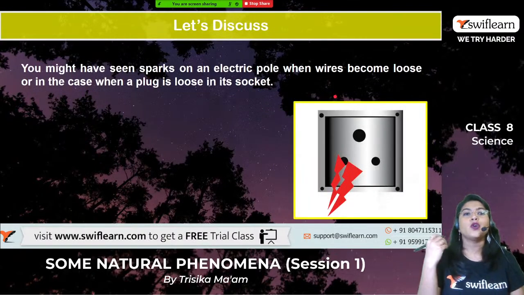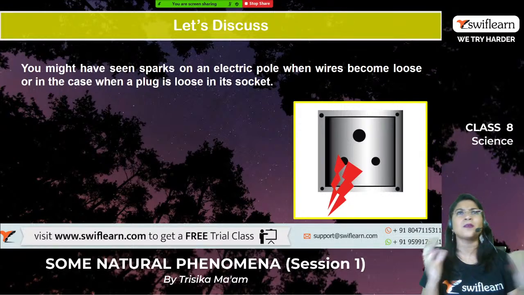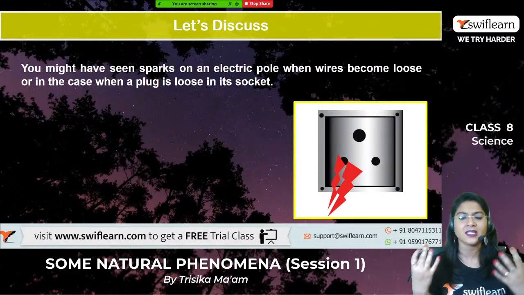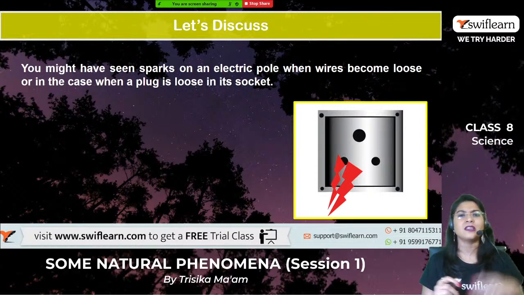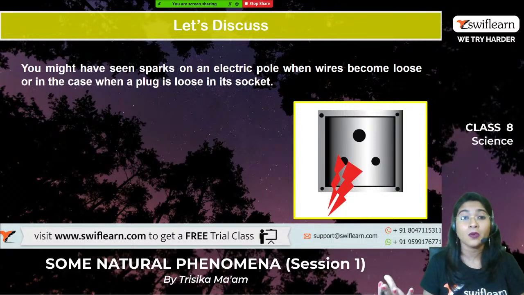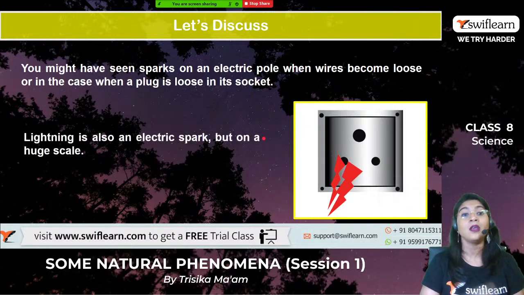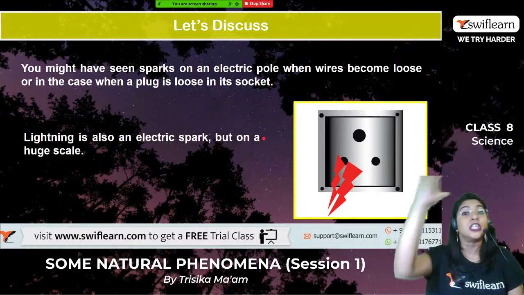Before going to lightning directly, let us look at some real life things which we always face, right? Have you ever seen a spark on an electric pole when a wire becomes loose, or a spark in the socket of an electric plug? If you put the plug into the socket when the switch is already on, or pull it out, have you seen the sparks? Right? In a similar manner, lightning also happens. It is also an electric spark, but on a huge scale.